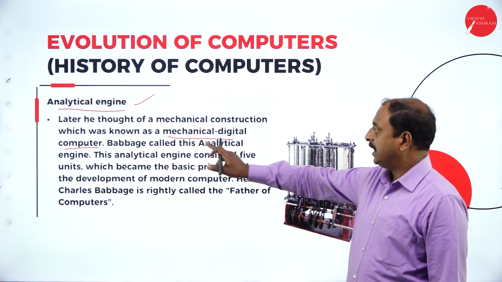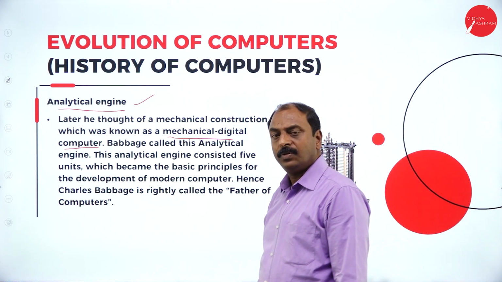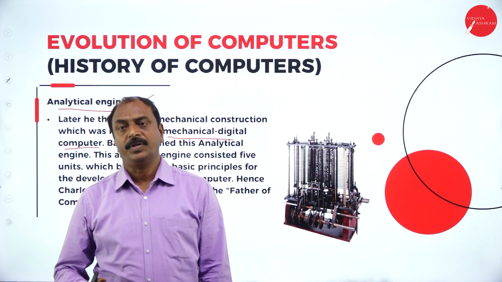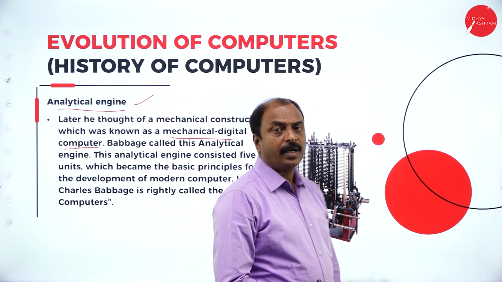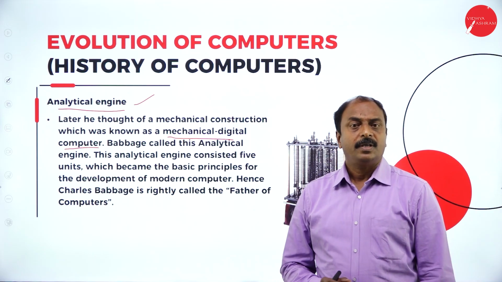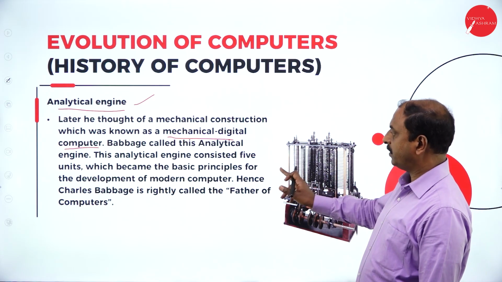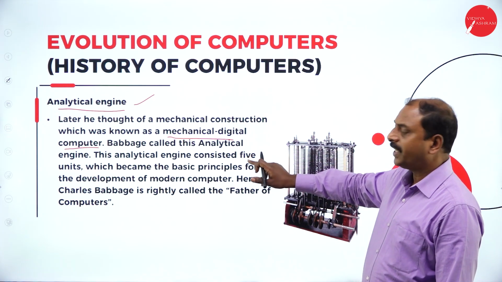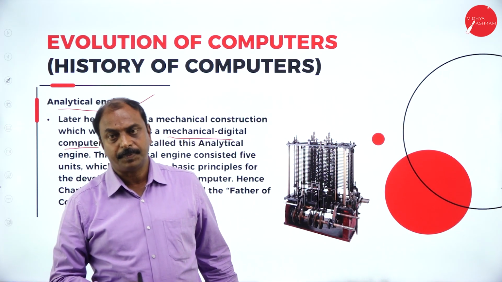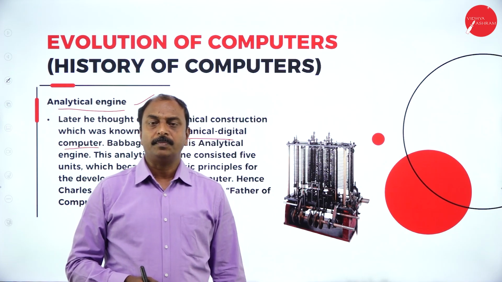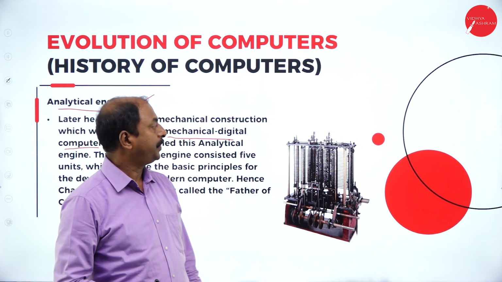Similarly, he wanted to build a system with different units for different operations. But during those times he could not build the system; however, the present day computer works based on his principle.